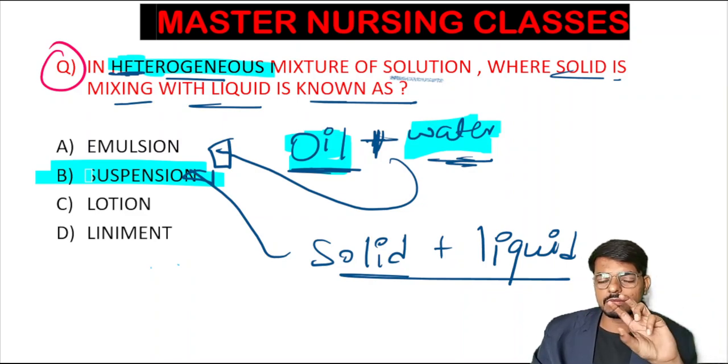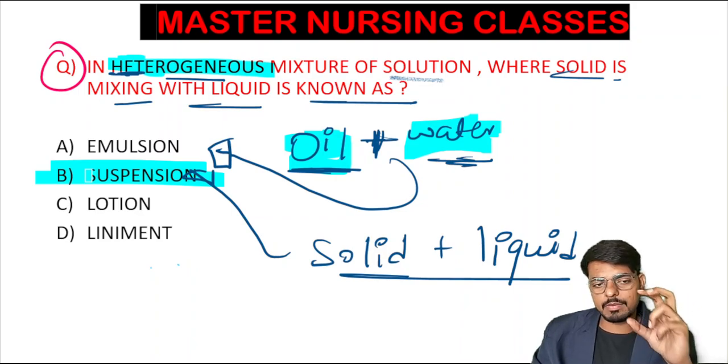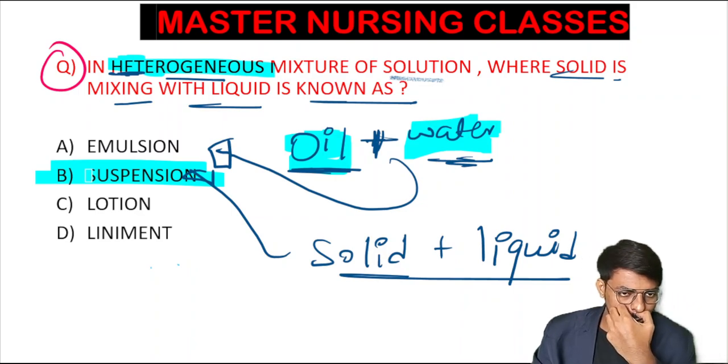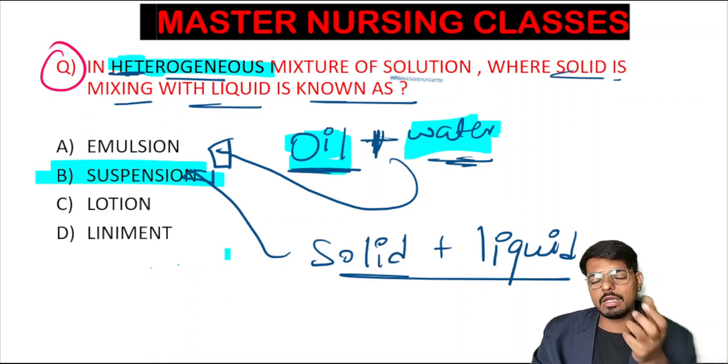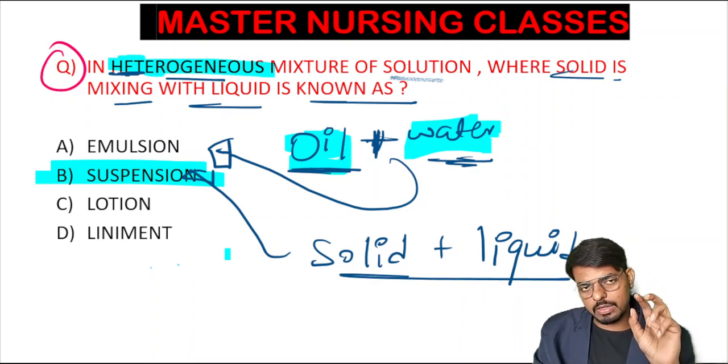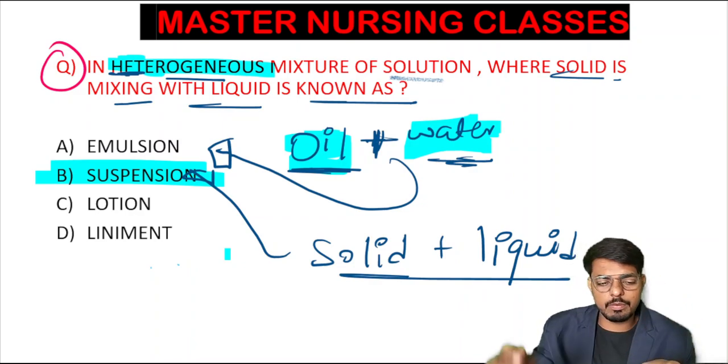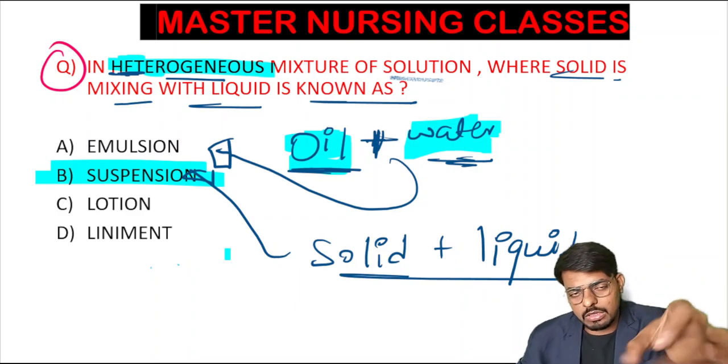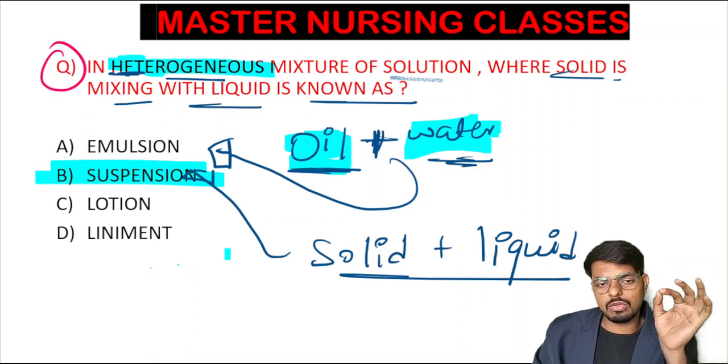So before giving the syrup, emulsion, or suspension, make sure it is mixed thoroughly by rotating it between the palms or by turning it up and down twice. Then only will we pour it in the measuring cup and give it to the patient.